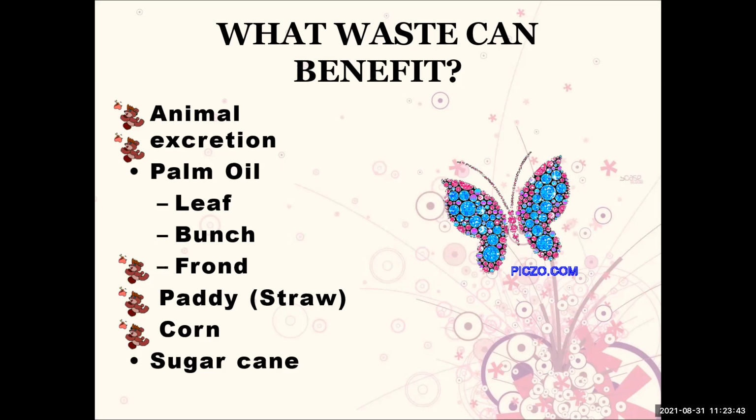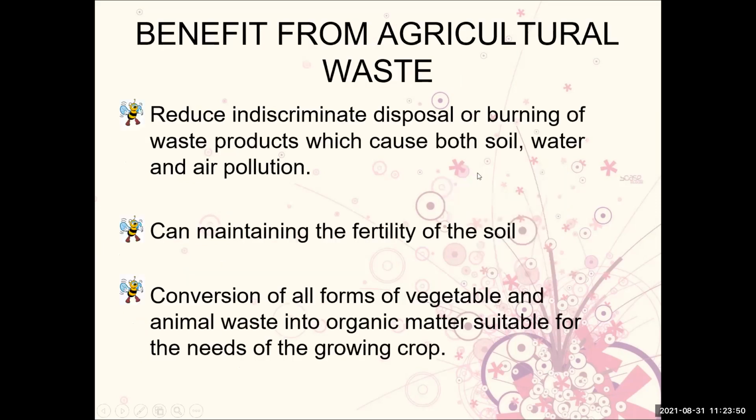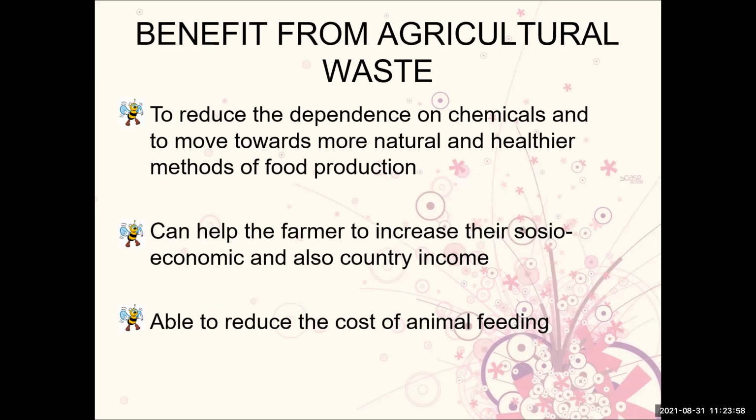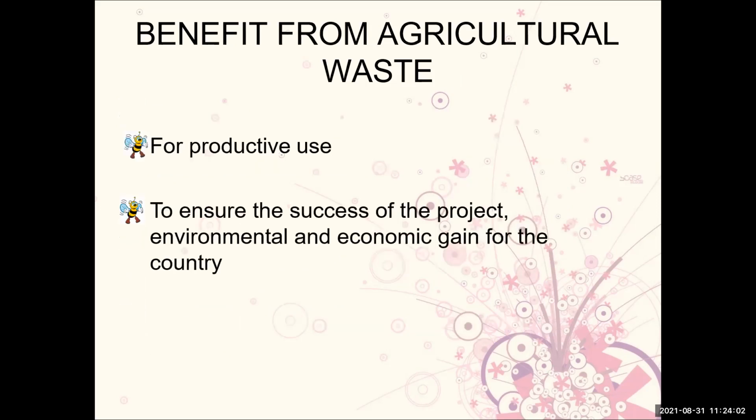And then this is the benefit from the carbon mitigation and fertility of the soil. Okay, and the conversion is able to reduce the cost of animal feeding. When agriculture waste is put to productive use, it ensures the success of the project and environmental and economic gain for the country.